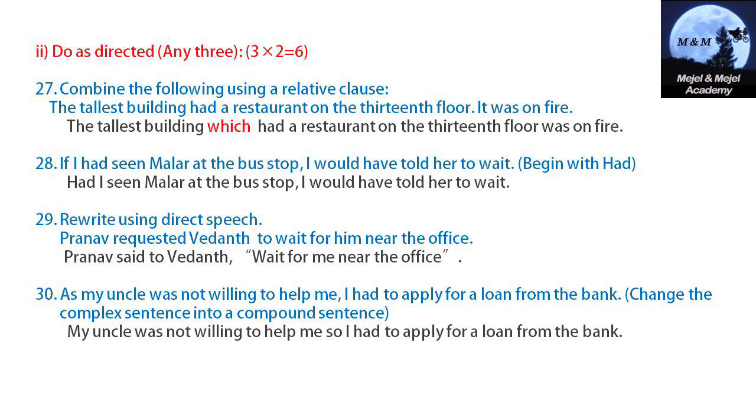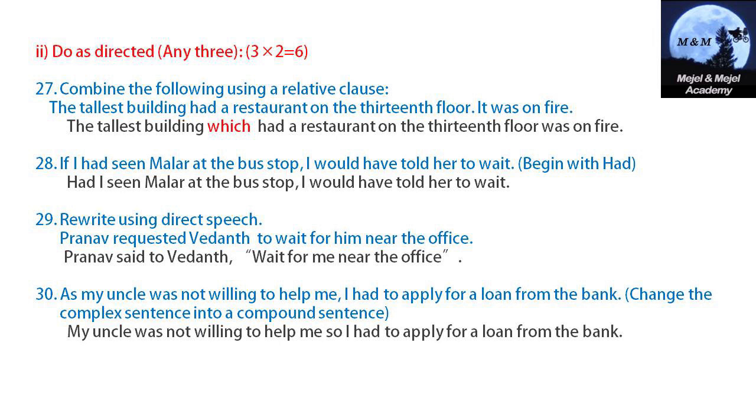Had I seen Muller at the bus stop, I would have told her to wait. Rewrite using direct speech. Pranav requested Vedant to wait for him near the office. To wait is there, therefore it is imperative. Pranav said to Vedant, open inverted commas, wait for me near the office. Full stop. When writing direct speech, you have to be very careful about using the punctuation.